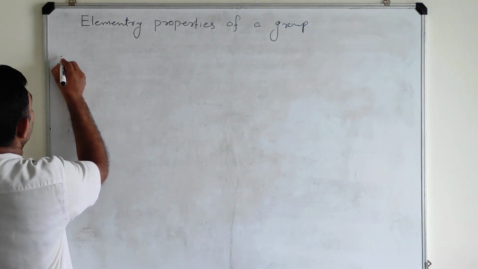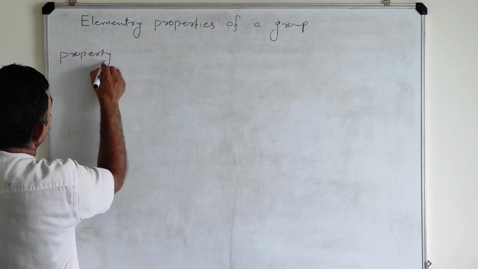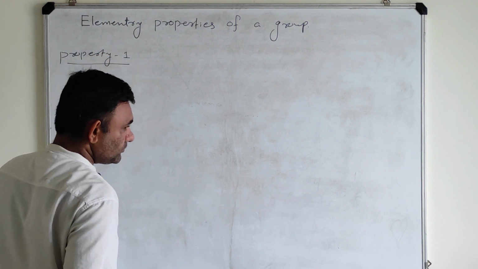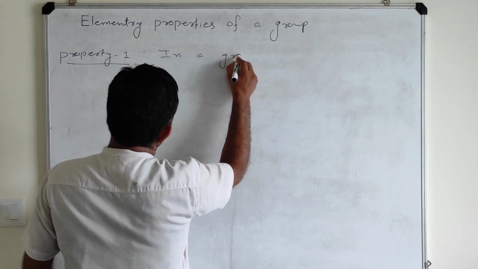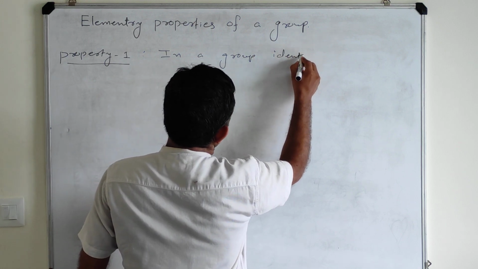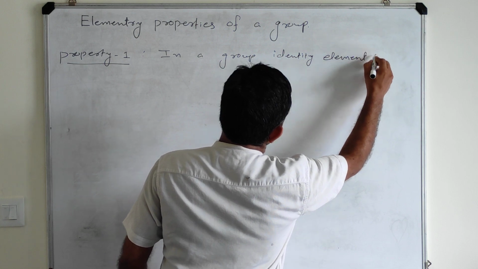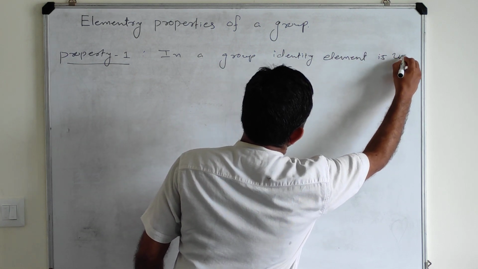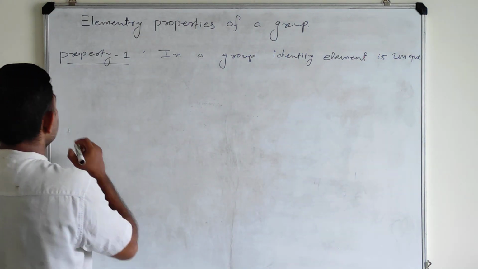Property number 1: in a group the identity element is unique. So let us give its proof.